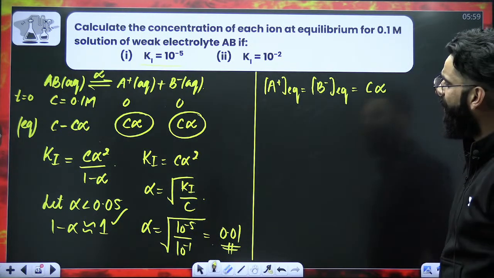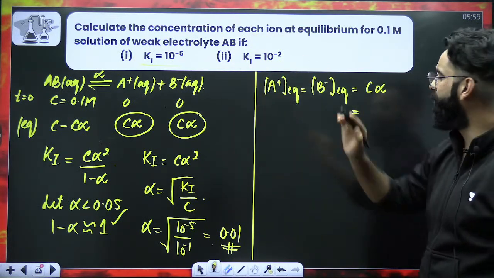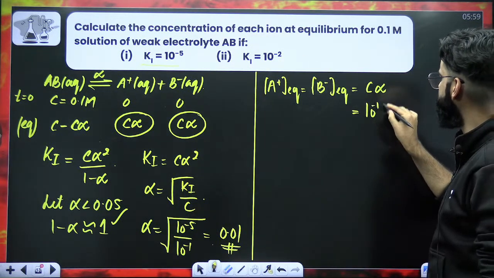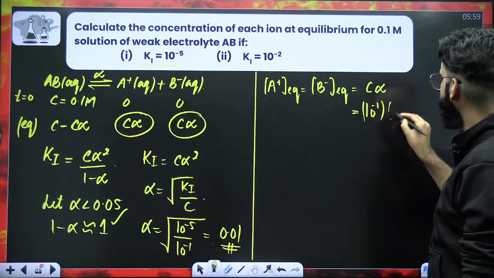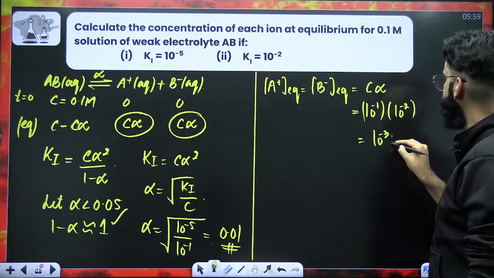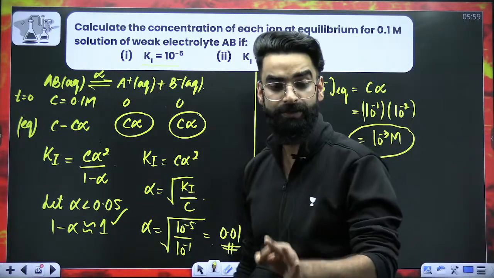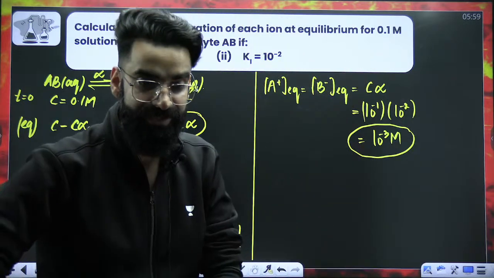Now people, are you given the C value? Absolutely, you're given the C value. That is 0.1 molar, which is 10 raised to the power minus 1. Alpha value is 10 raised to the power minus 2. So the value comes out to be 10 raised to the power minus 3 molar. So this is the concentration of A positive as well as B negative when equilibrium is established in the reaction.